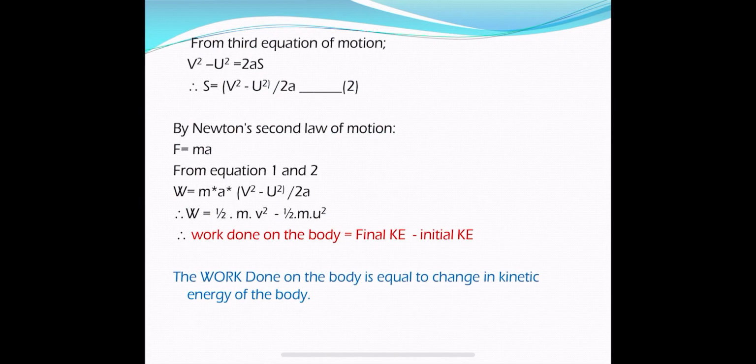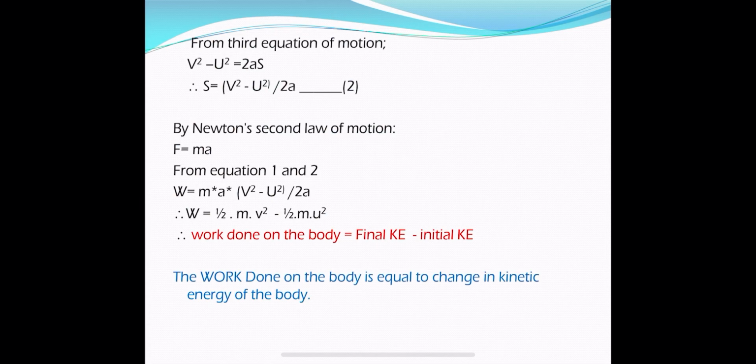Therefore, half mv square is the final kinetic energy and half mu square is the initial kinetic energy. Therefore, the work done is equal to final kinetic energy minus initial kinetic energy. That is nothing but the change in kinetic energy. Hence we can conclude that the work done on the body by an applied force or net force is equal to the change in its kinetic energy. So this is the proof.